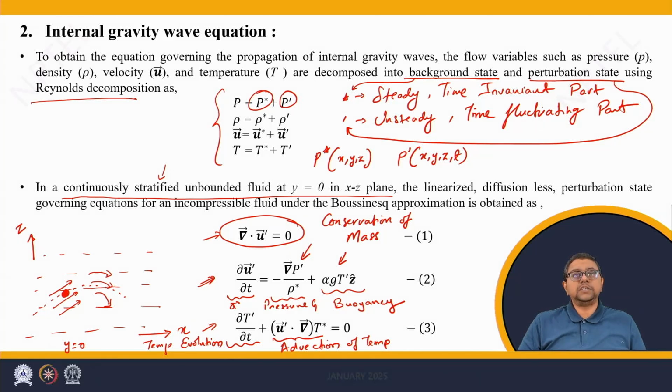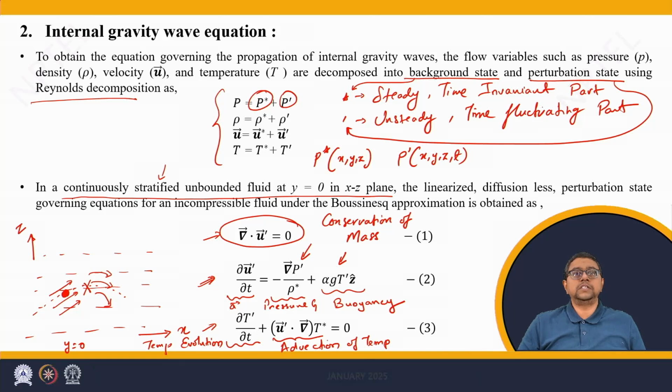Now, as this parcel moves along this path, the temperature at various other regions will be changing because of the influx and outflux of the temperature. Thus, the temperature at any point, such as this cross mark, will be enhanced or diminished based on the passage of this fluid parcel, which may have a certain high temperature.